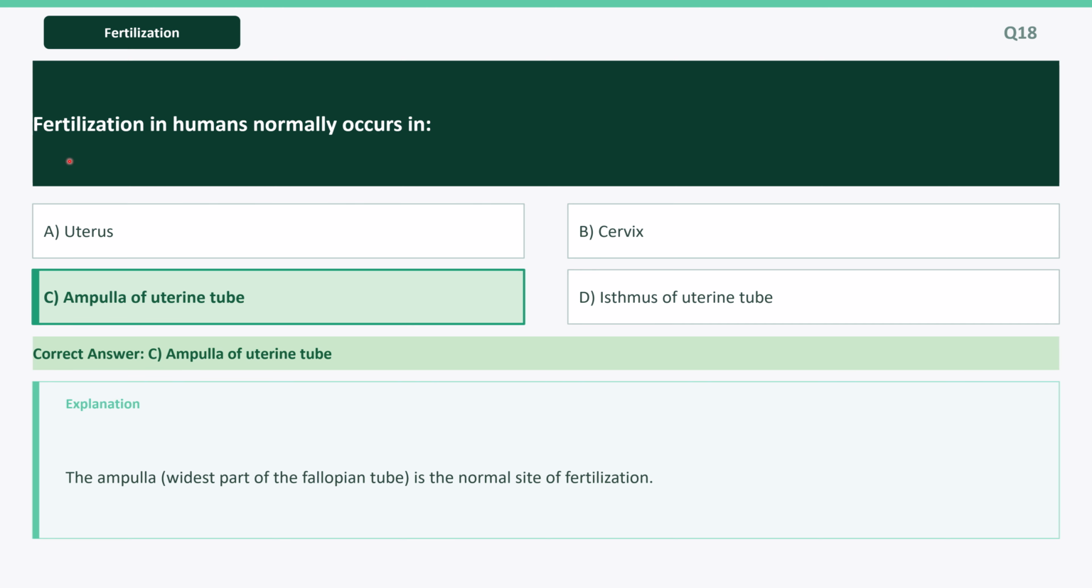Next question is, fertilization in humans normally occurs in its option C, ampulla of the uterine tube. Explanation: the ampulla, the widest part of the fallopian tube, is the normal site of fertilization.